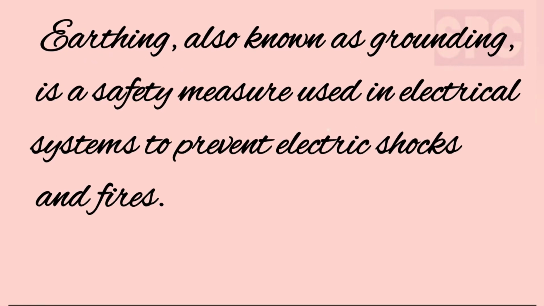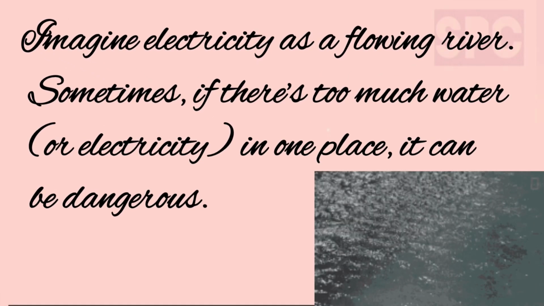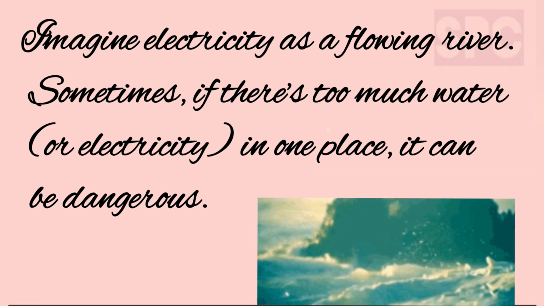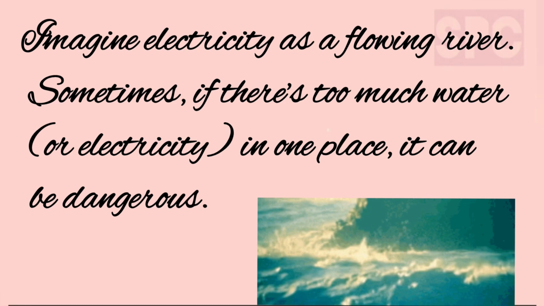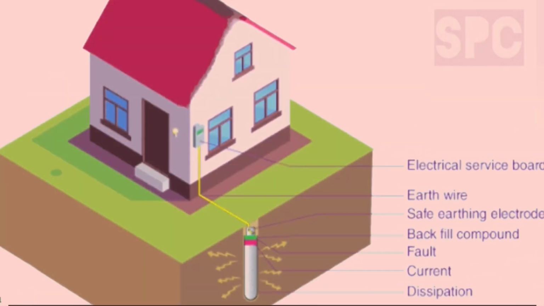Earthing, also known as grounding, is actually a safety measure used in electrical systems to prevent electrical shocks and fires. Students, imagine electricity as a flowing river. Sometimes, if there is too much water or electricity in one place, it can be dangerous. Earthing is like creating a safe path for the extra electricity to flow into the ground, just like a river flowing safely into a bigger body of water. This prevents electricity from building up and causing harm.